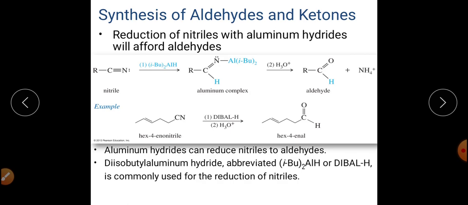In case of lithium aluminium hydride, we know that basically the reduction by hydrides, either sodium borohydride or lithium aluminium hydride, is mainly because of the transfer of the hydride from the particular reagent. So here we are having only a single hydride, so that will be migrated to the carbon, and finally this aluminium complex will be converted into the aldehyde. So this is another method of conversion of cyanides into aldehyde.